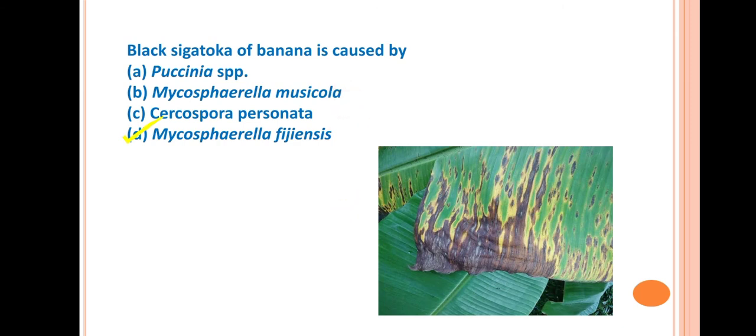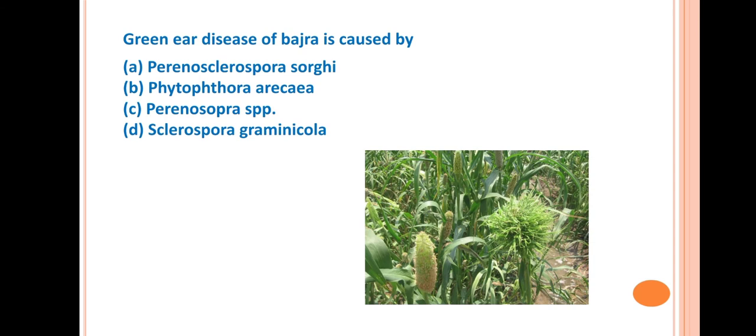Next question is, green ear disease of bajra is caused by, so the answer is Sclerospora graminicola. This is the downy mildew of bajra. This disease is named as green ear of bajra because of the symptom.